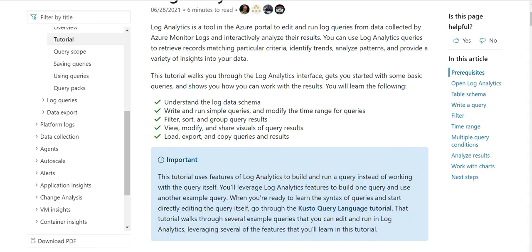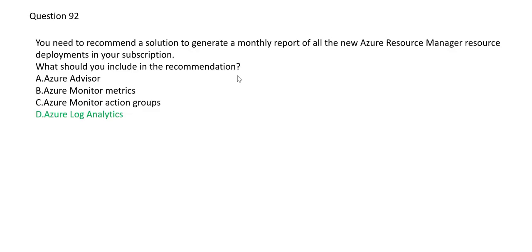If you see Log Analytics, here it is able to understand the log data schema. You can run simple queries. You will have a set of datasets coming from the deployments that you have done via ARM. You can run simple queries and do this task. This can be used to generate a monthly report. You can write queries and scripts to generate a monthly report and then see what has been deployed in your subscriptions. So this is the right answer.